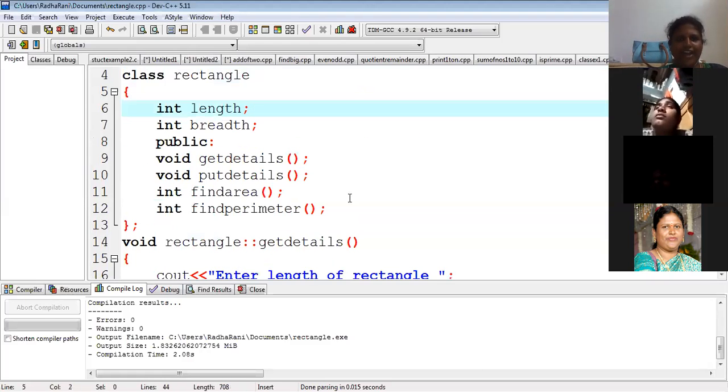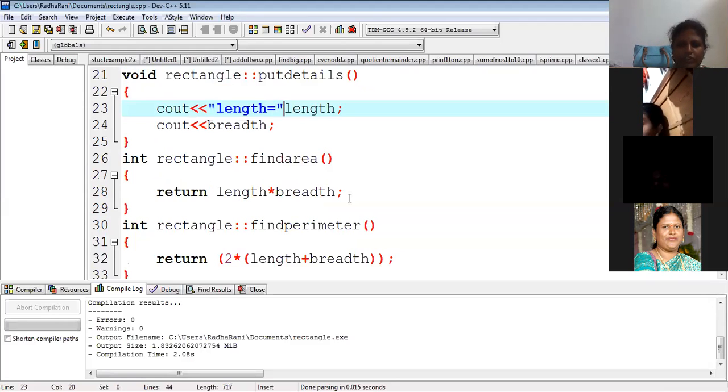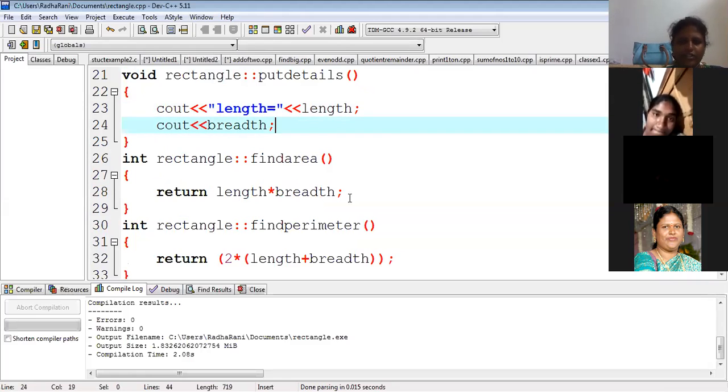So what happened here? I'm simply writing cout length. So whatever value we have given for the length, that is displayed. But we don't know what it actually is. The user should know, no? So I'm just adding some message to that in order to make it a meaningful value. Now length is equal to, then we'll understand. Okay, 20 is length. If I add this, it is not compulsory for the program calculation. This is compulsory for our understanding, for the user's understanding. Okay, breadth is equal to breadth. Side by side it is coming now.